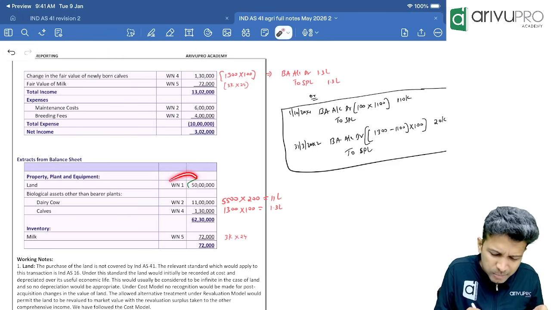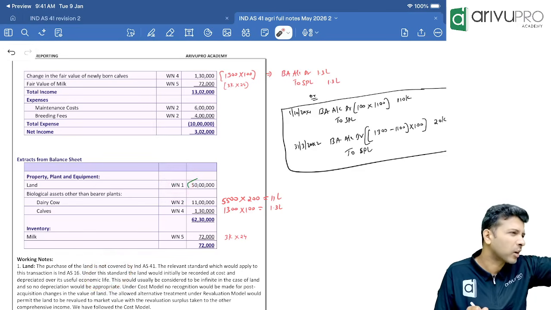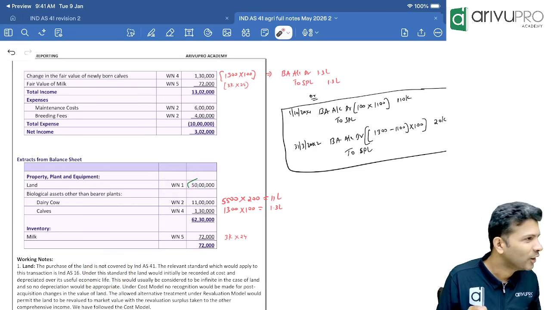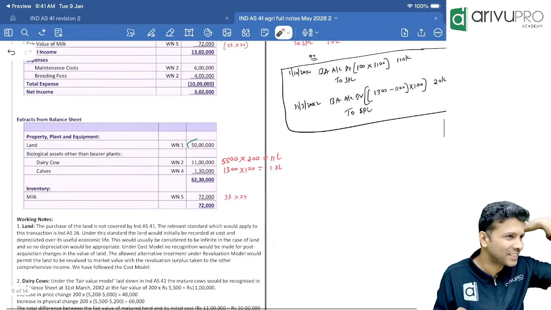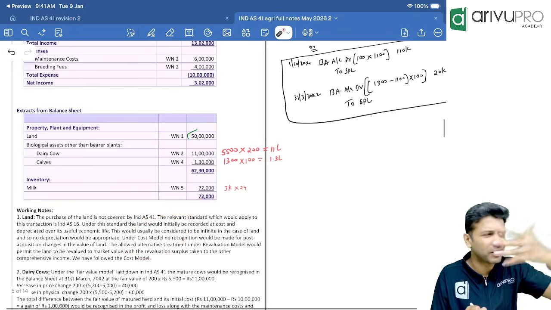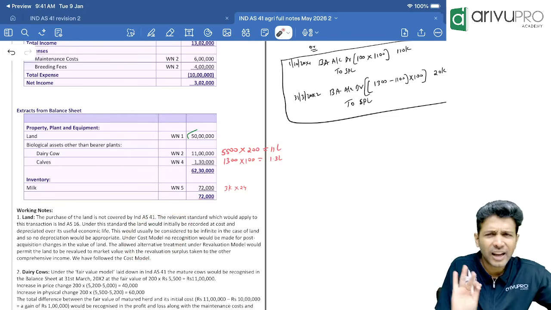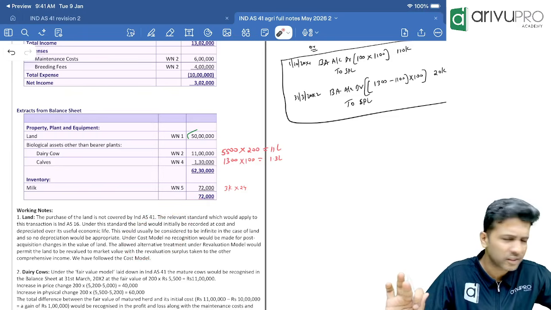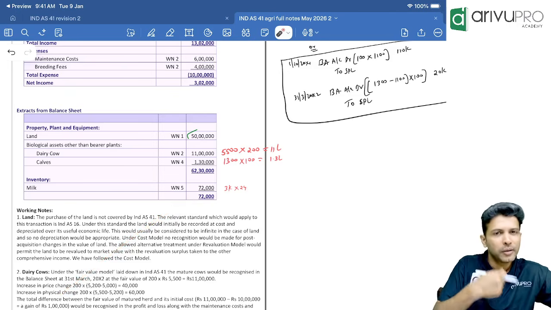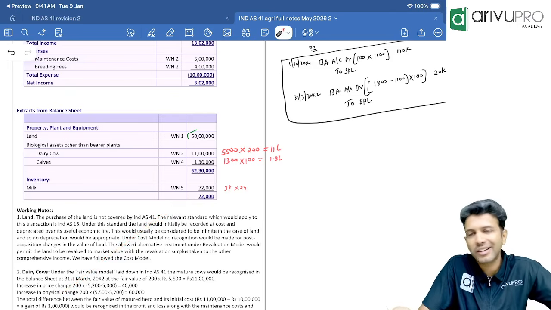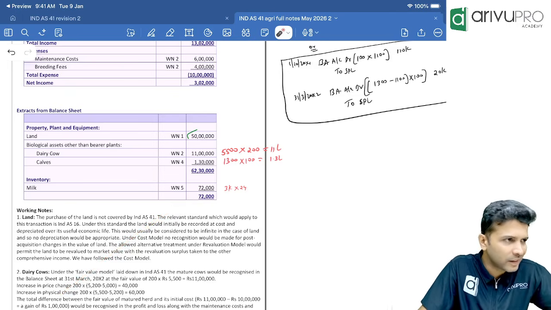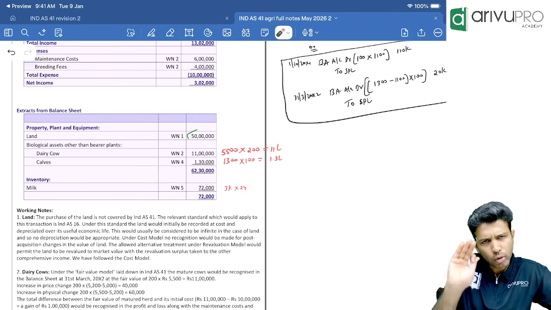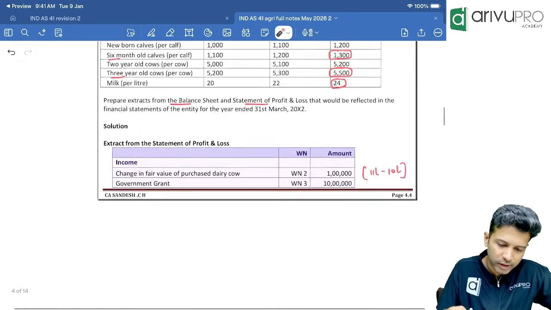ICAI has given some explanation as working note. We will not worry about the explanation. We already know more than them to explain. Cost model, revaluation model, Ind AS 16 will apply. All that story they have given, we don't need all that. Leave it. They asked to prepare extracts, so we'll prepare the extract. As simple as that. ICAI always gives it with explanation so that you can understand the solutions better. In the exam, you don't have to write all this. So do what they've asked for in the question. That's good enough. Okay, next one.